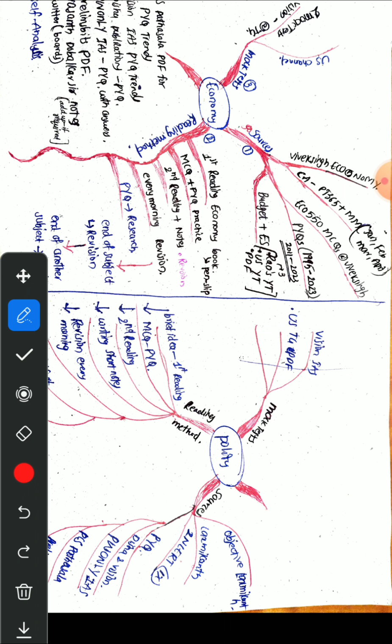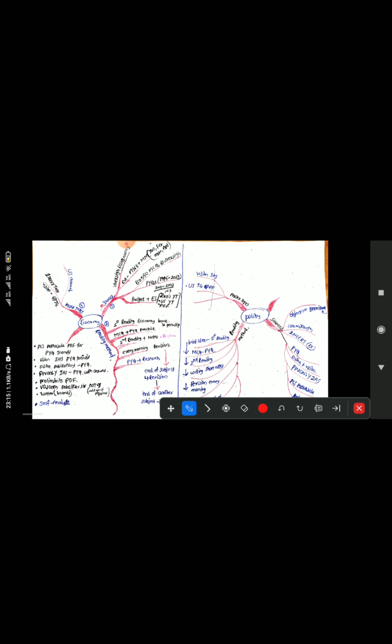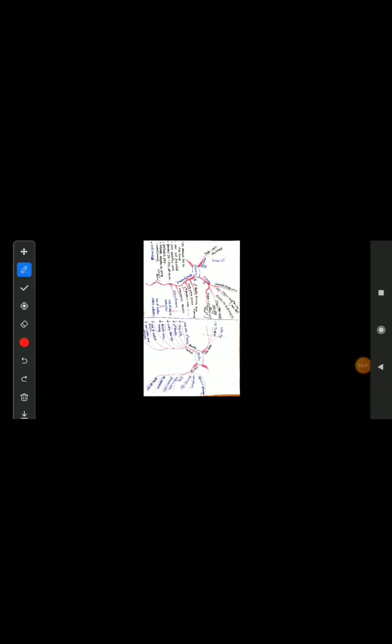So let's start with the first thing. What are the sources for economy? After getting knowledge about where we are standing by practicing the previous year questions, we will focus on getting minimum knowledge on the subject. We should have at least minimum knowledge about the subject. So the first thing is sources, which I suggest and am using.